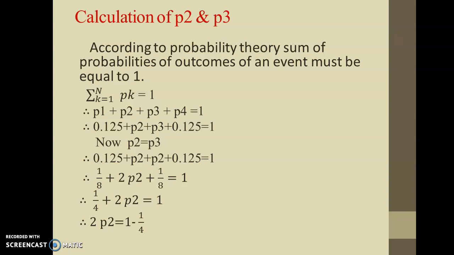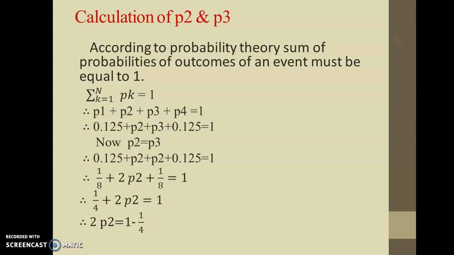So if we apply this to our problem, sum of all source symbols should be equal to 1. So summation k starts from 1 to n, pk is equal to 1. So sum of all 4 symbols P1 plus P2 plus P3 plus P4 is equal to 1.